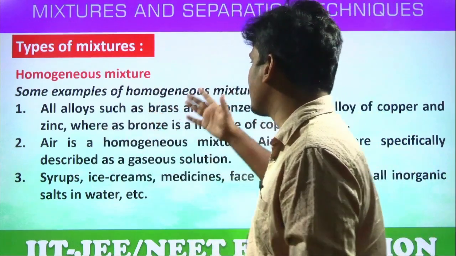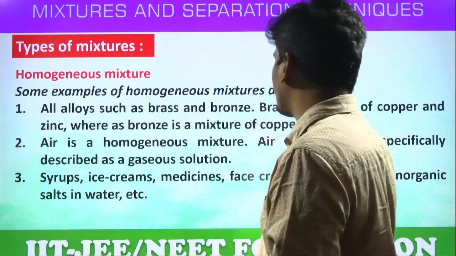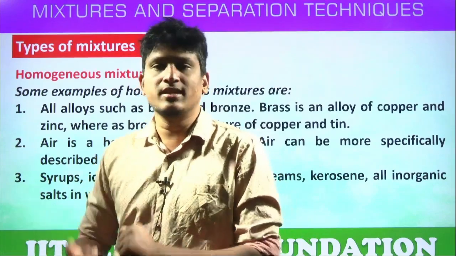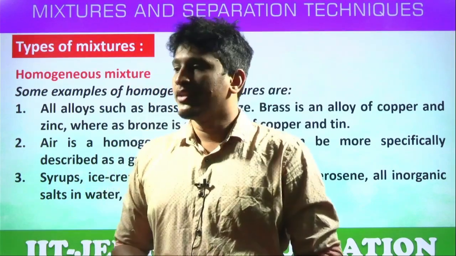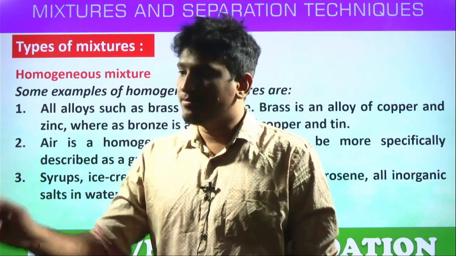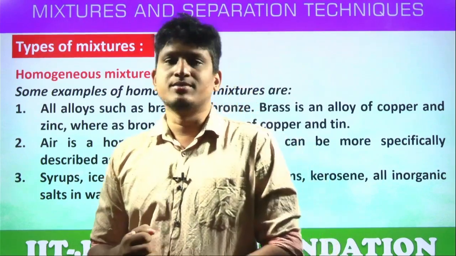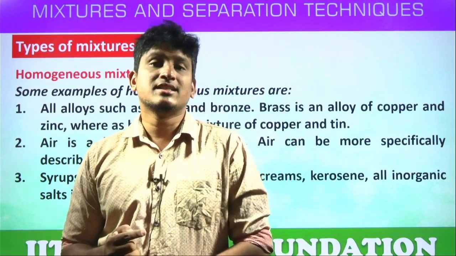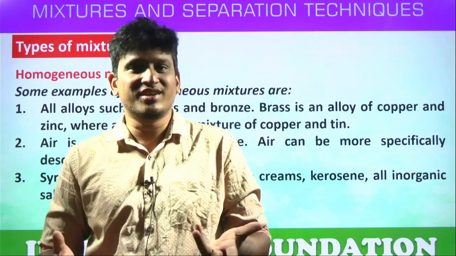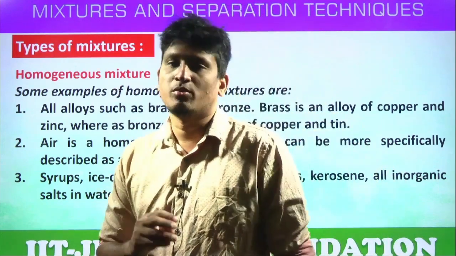Alloys like brass, bronze. Brass is an alloy of copper and zinc, whereas bronze is a mixture of copper and tin. The most familiar alloy is steel. If you take the steel alloy, can you observe iron where it is? Can you observe the carbon particles? Can you observe any of the nickel, chromium? You can't observe. Why? Because these particles are completely mixed. Are they reacting? No. That is a mixture, right, students? But they are completely mixed. So all the types of alloys come under homogeneous mixtures.